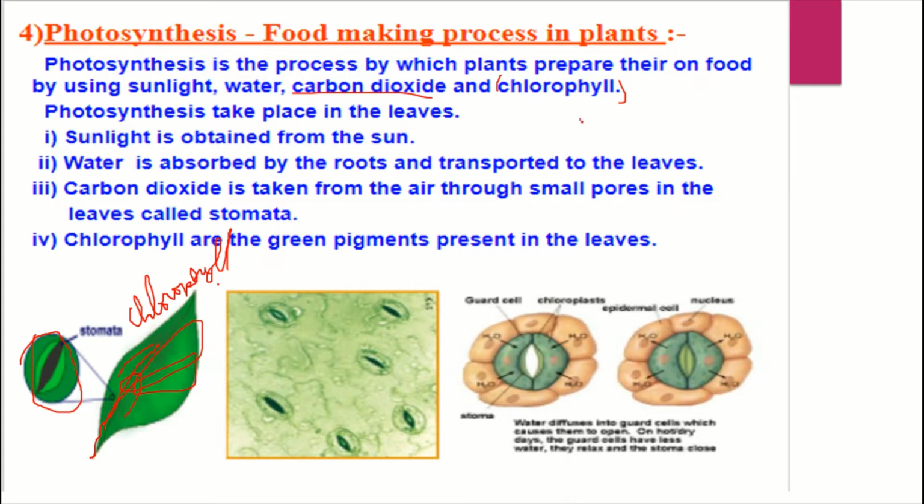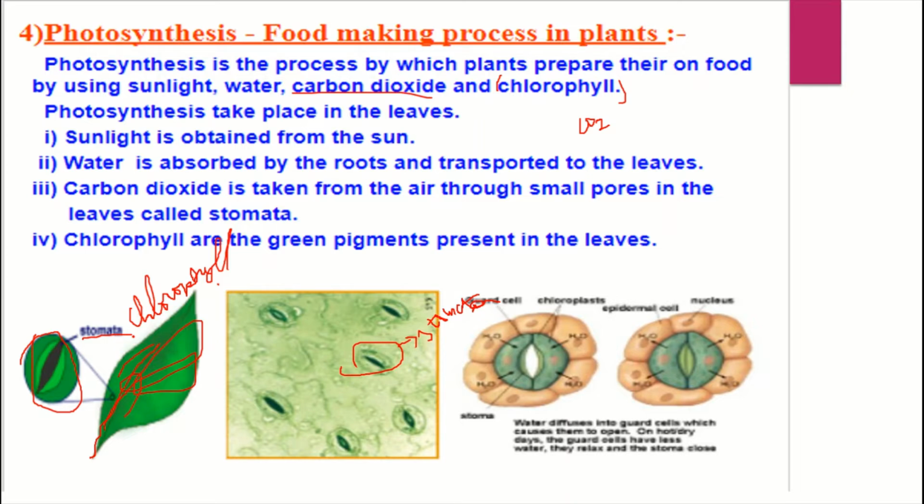Carbon dioxide, we all know, is a gas present in the atmosphere. But how does it enter leaves? It enters through these tiny pores called stomata. These stomata are located on the underside of the leaf.